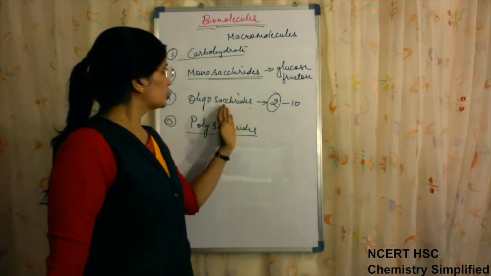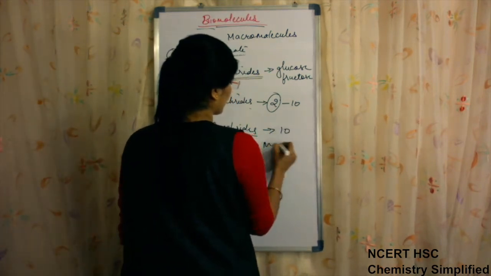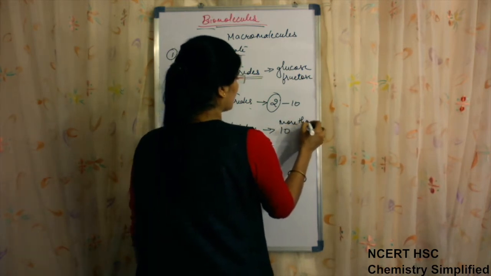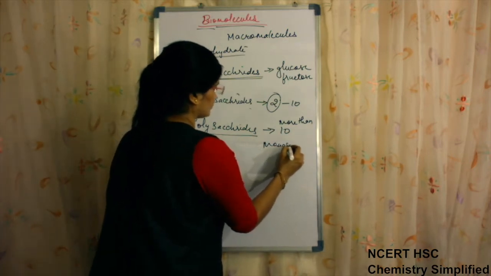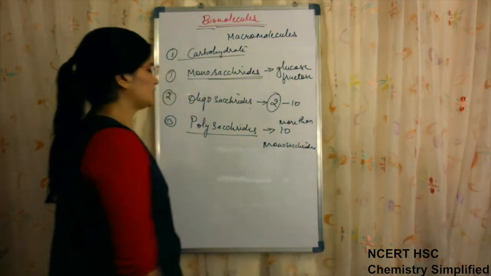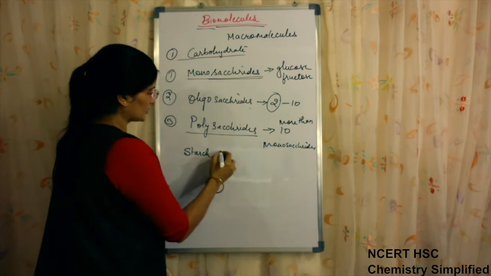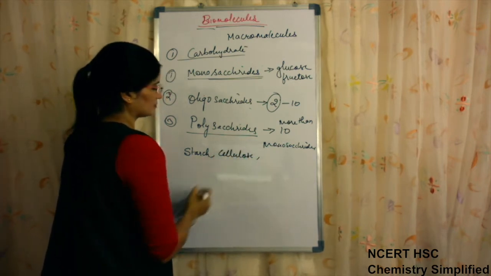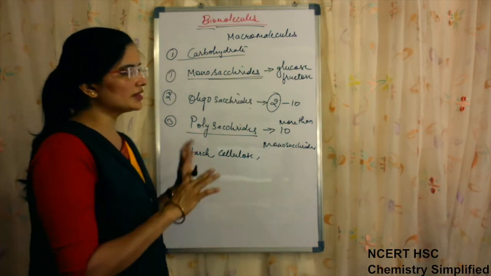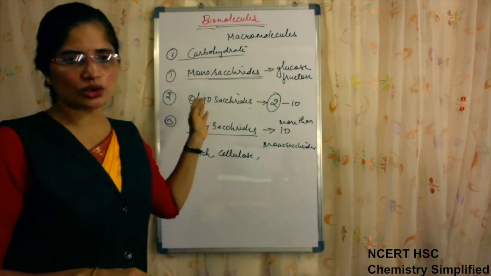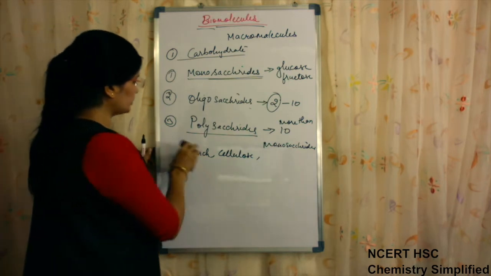Polysaccharides are those carbohydrates which have more than 10 monosaccharide units, up to a very large number n. They are known as polysaccharides. Examples of polysaccharides are starch and cellulose. So this is one classification, based on the number of carbohydrate units present.